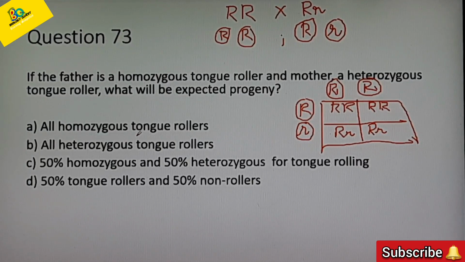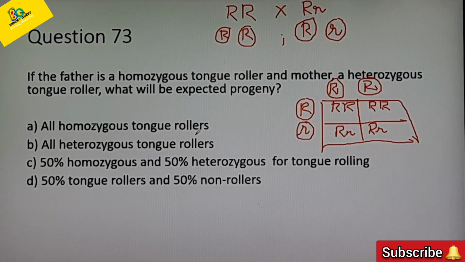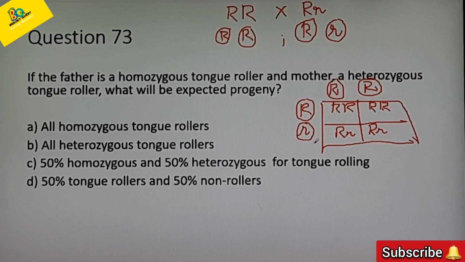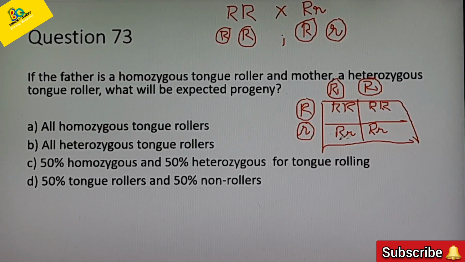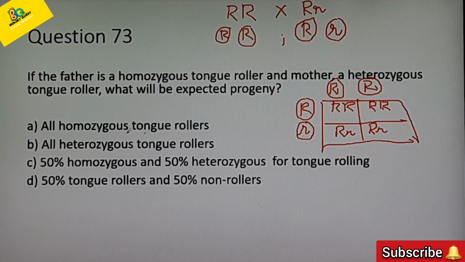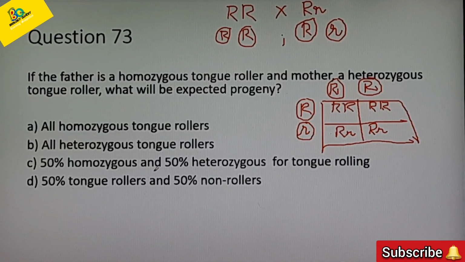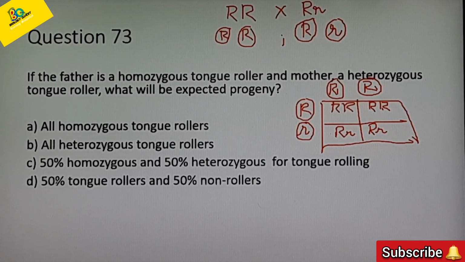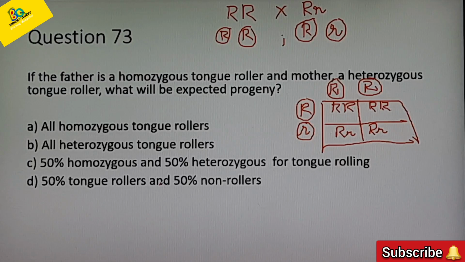So look at the options. Option A, all homozygous tongue rollers. That is wrong, since heterozygous tongue rollers can also be seen in the progeny. Let us have a look at all the options: A, all homozygous tongue rollers; B, all heterozygous tongue rollers; C, 50% homozygous and 50% heterozygous for tongue rolling; and D, 50% tongue rollers and 50% non-rollers.